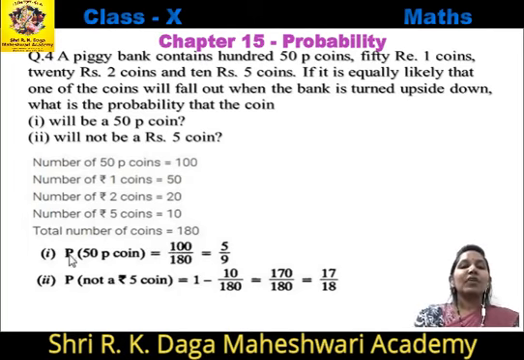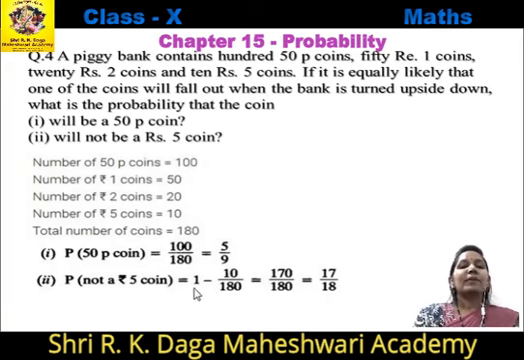Now first we want to find out the probability of a 50 paise coin, which is equal to: 50 paise coins are 100, so 100 upon total outcomes 180. When we cancel these two numbers, we get 5 by 9. Now second, probability of not a 5 rupee coin.